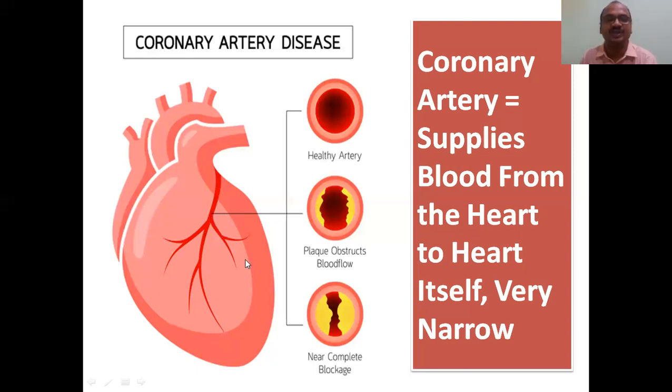See the light pink color here, all this light pink color of the heart dies. When the heart tissue, that is the myocardial tissue, dies, the heart will not function. You will get very severe pain. That is called coronary artery disease.